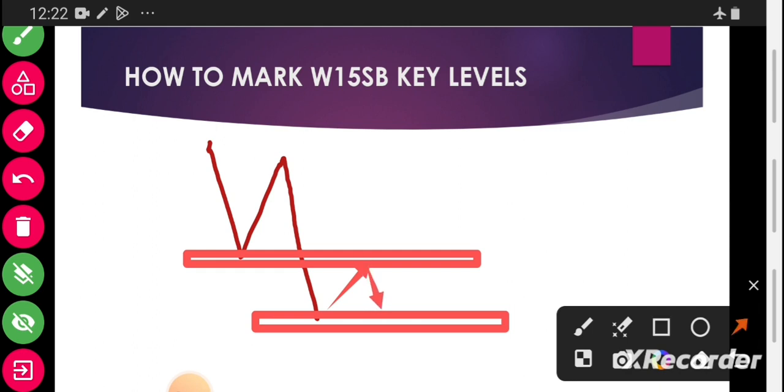When the market is approaching our low, or has reached our low, what we have to do is go to our entry time frame. When we reach the entry time frame, we wait for the market to break this key level. Immediately when it breaks, we take our entry.